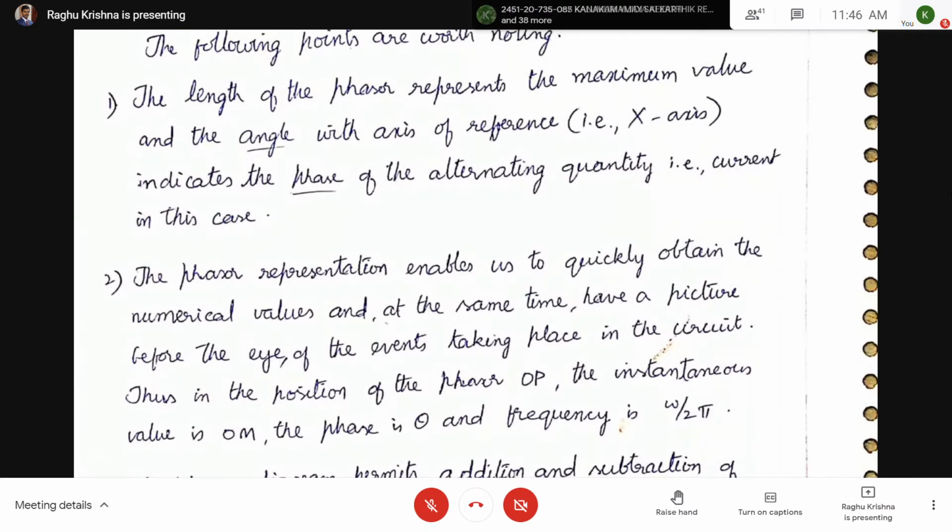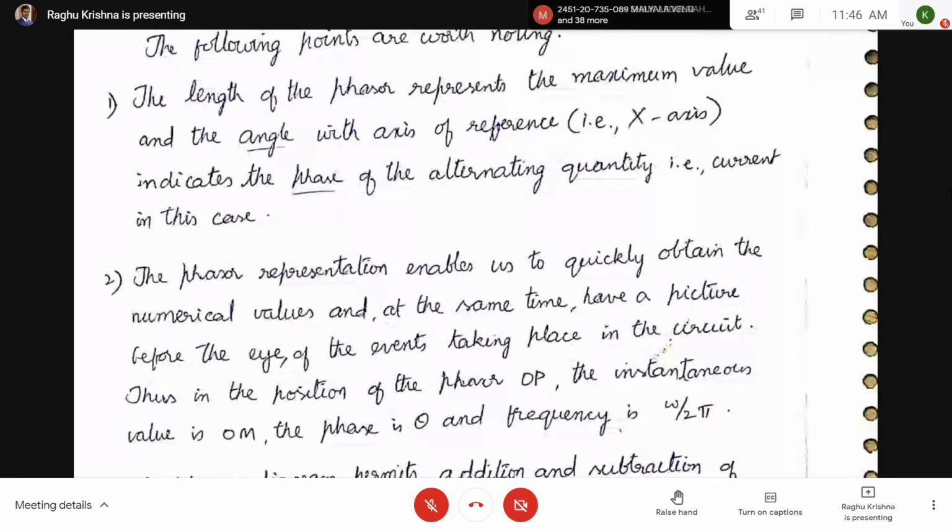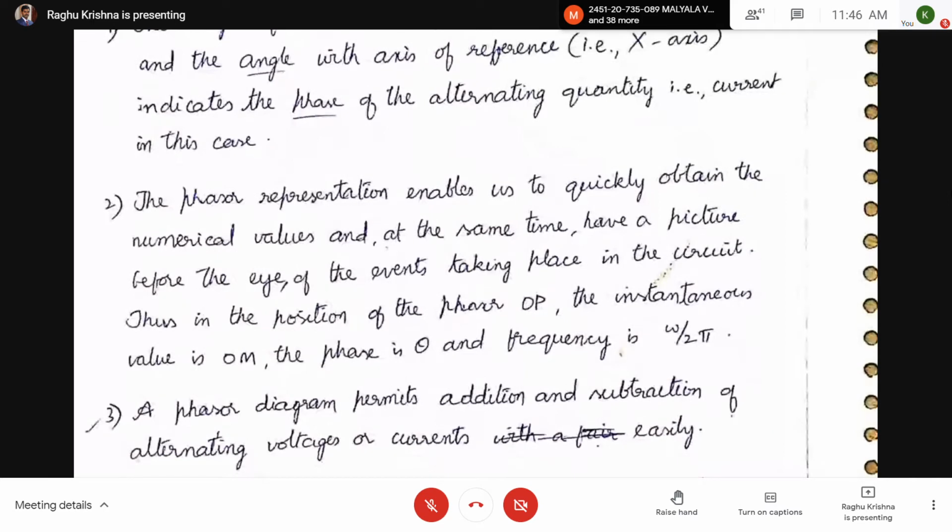That idea we are going to get from the phasor. Thus, in the position of the phasor OP, the instantaneous value is OM, the phase is theta, and frequency f is equal to omega by 2 pi.